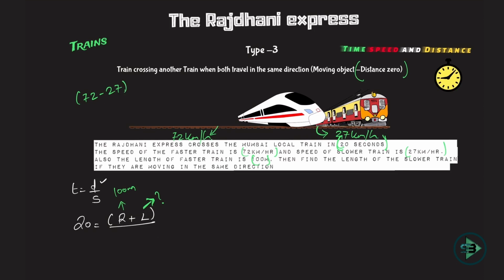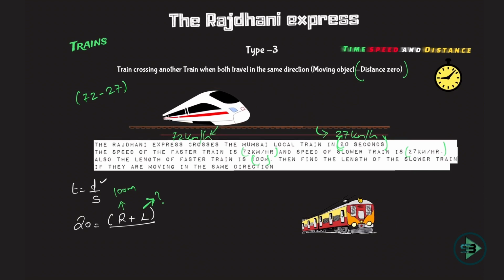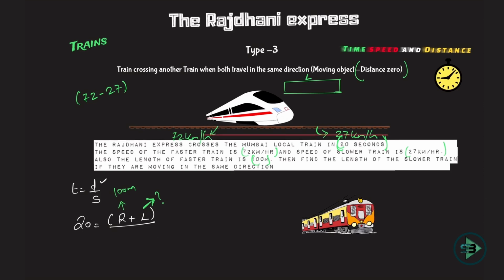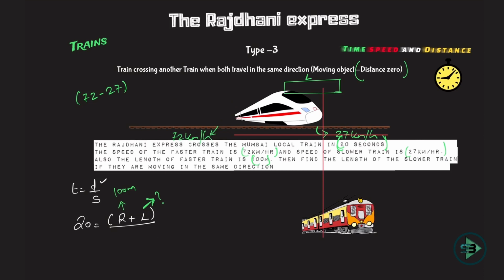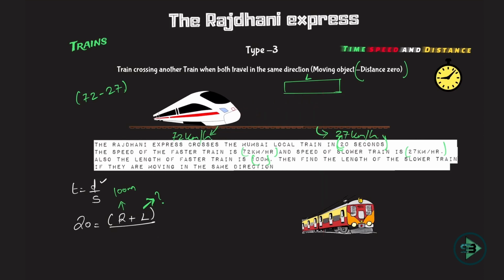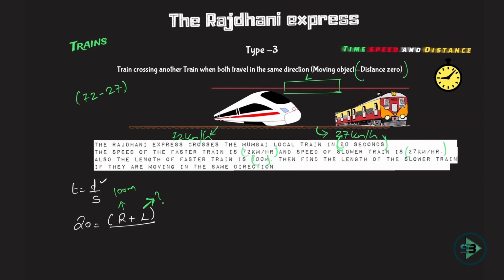You will say, how is this happening? Because if there was no local train here, and it just has to cross a barrier which has a length of say L, where L is nothing but the length of the local train, then it would have just crossed this barrier, because with the speed of 72, it will go 72 in 1 hour. But what is happening? If this goes ahead by 72, this is also going ahead by 27.